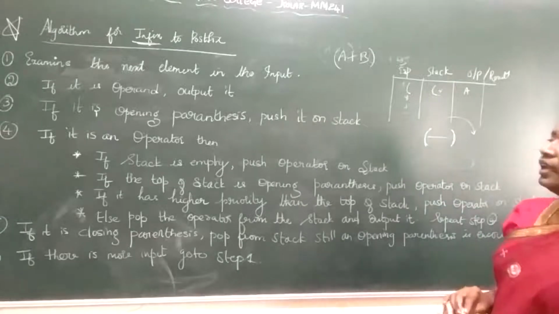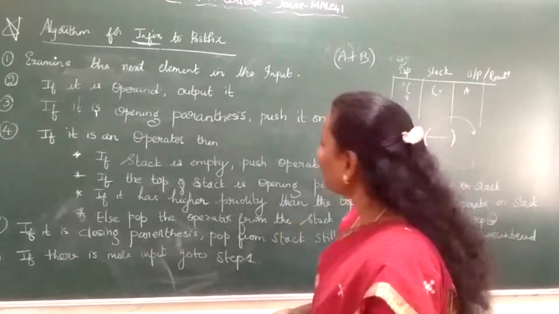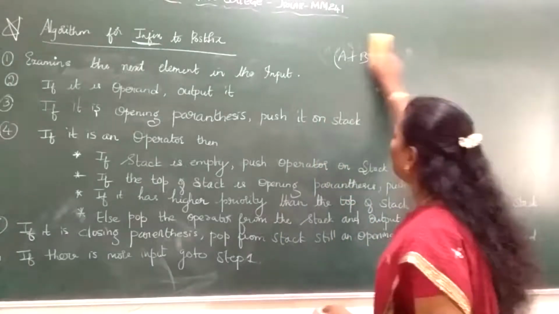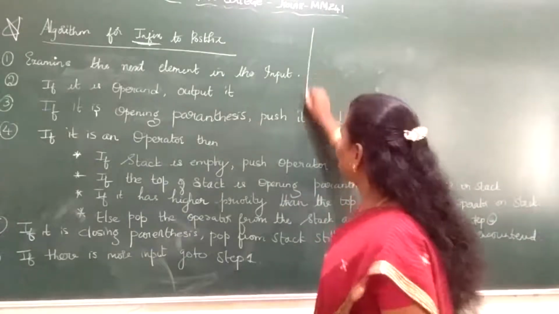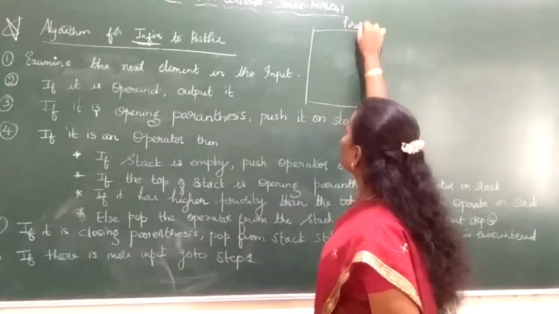For example, here you need to assign the priorities. What are priorities? Now I give first preference. Who has to be in the stack? Who has to be in the output? So you need to make note of this also. The precedence, the priority for the operators goes like this.